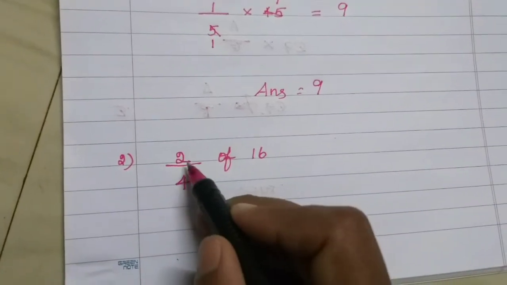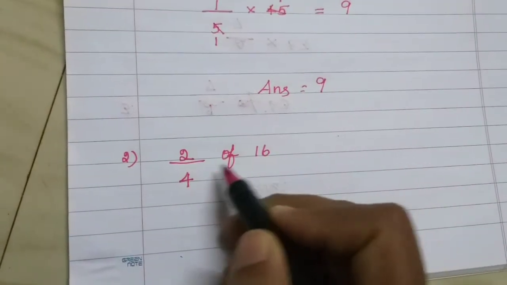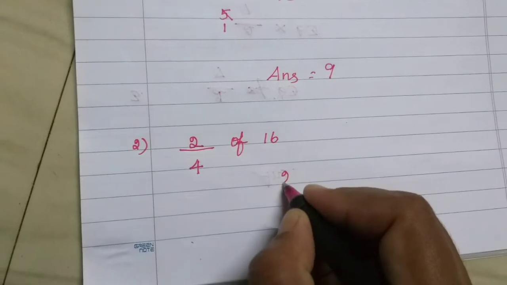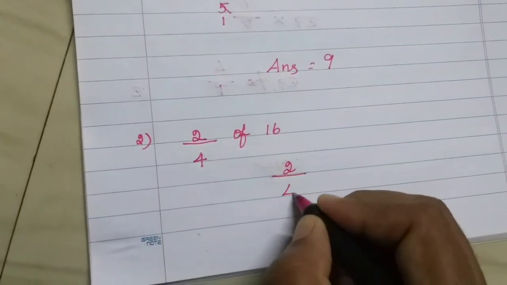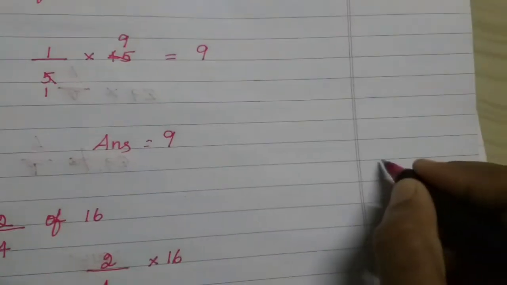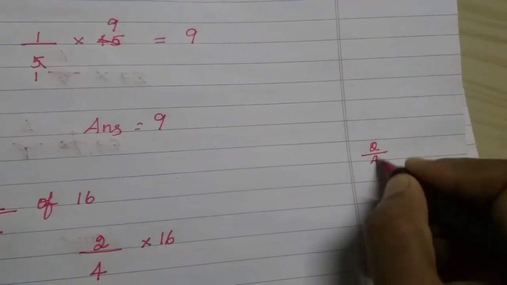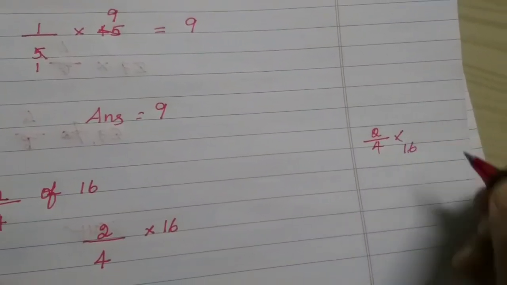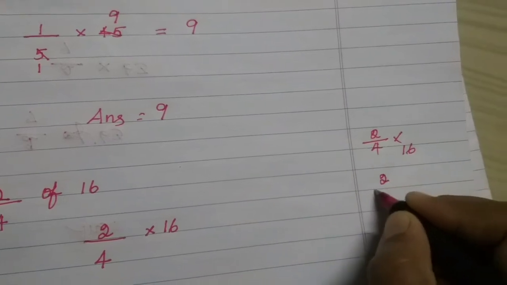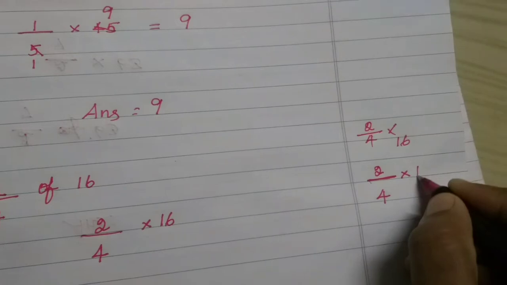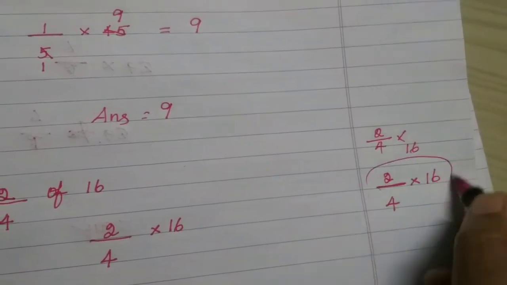And the second one, 2/4 of 16. 2/4 of 16 means 2/4 into 16. And don't write like this way. Okay. You should write 2 line 4 into 16. Okay, likewise this is the correct one.